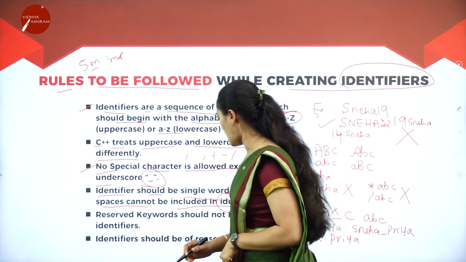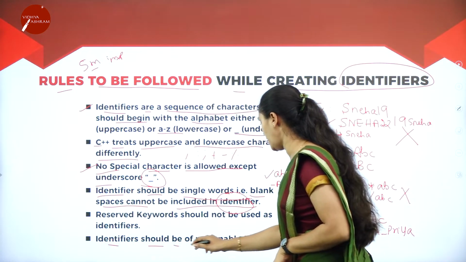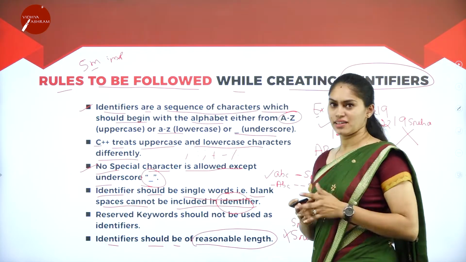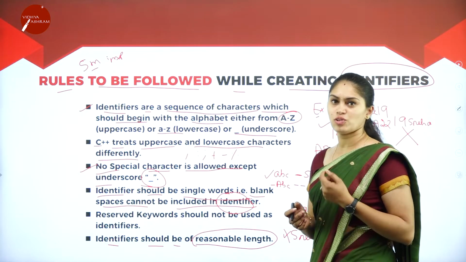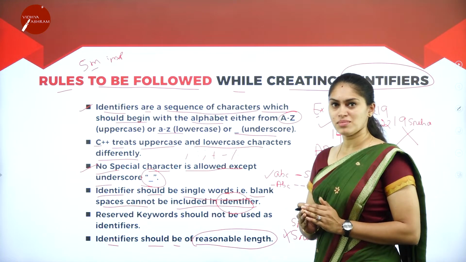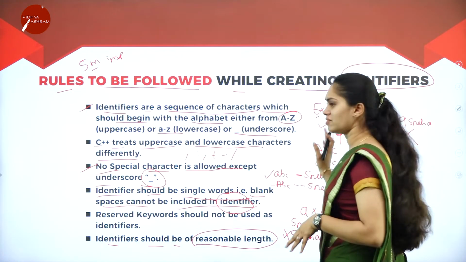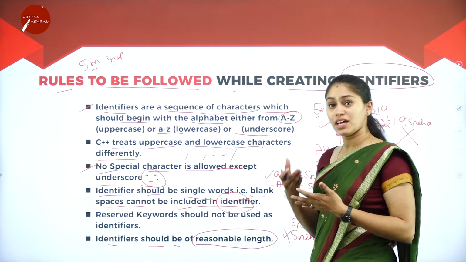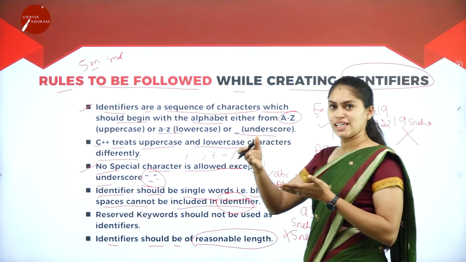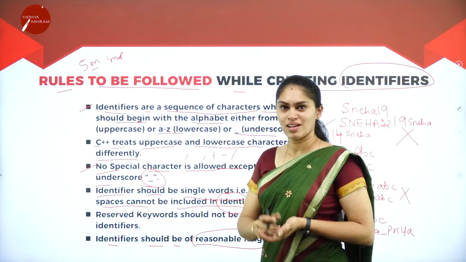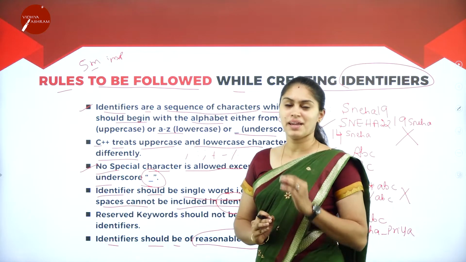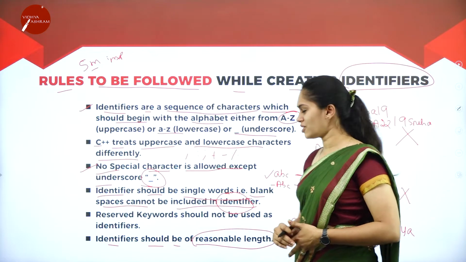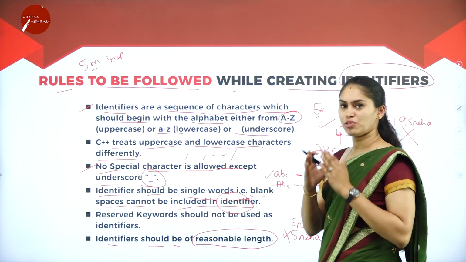Okay, what is the last one? Identifier should be of reasonable length. That means the variables that you are going to declare should be of minimum size. So here I have Sneha and Priya. That will be enough. Instead of that, if I take Sharan, Kirti Prasad, Mahantesh, Prapulla, what is going to happen to the compiler? It must be of reasonable length. So that is what the rules are that you have to understand.